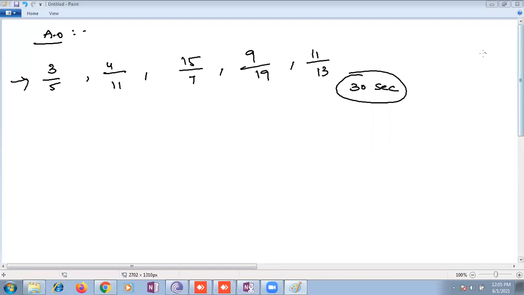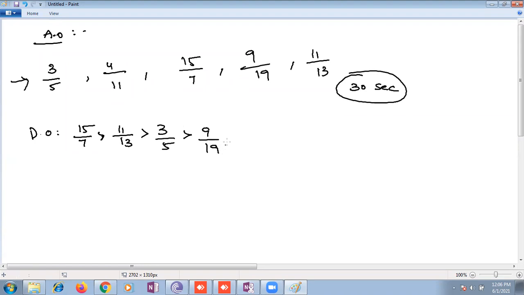I'm going from greatest to smallest: 15 over 7, 11 over 13, 3 over 5, 9 over 19, 4 over 11.